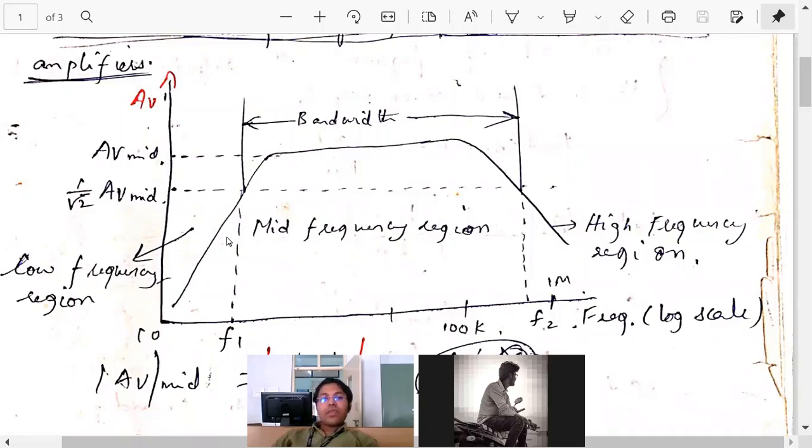Now, see, it is like this. Do you know what is cutoff frequency? Can anybody tell what is cutoff frequency? Do you know what is cutoff frequency? Okay. Anybody know? Yes.